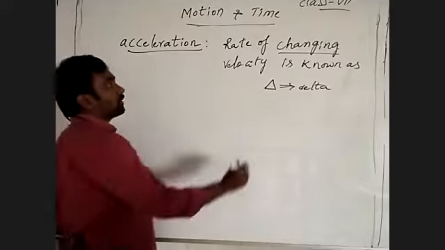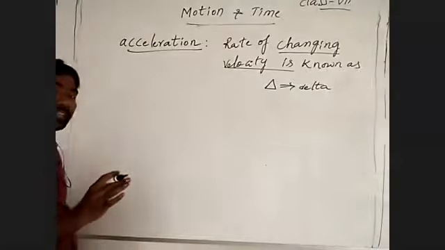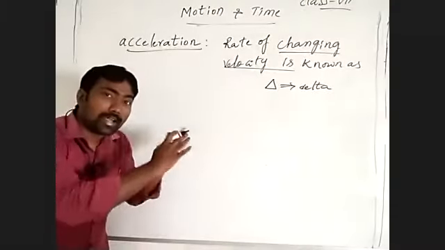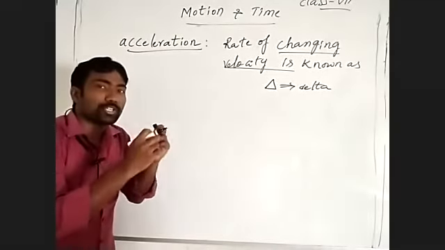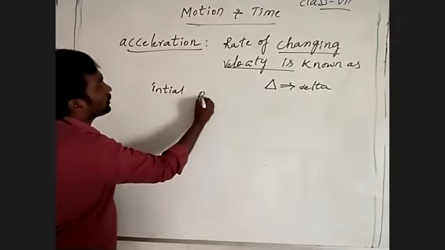Okay. So changes in velocity. The car started from where? 30 kilometers per hour. From means it starts with, the starting position, the initial position.